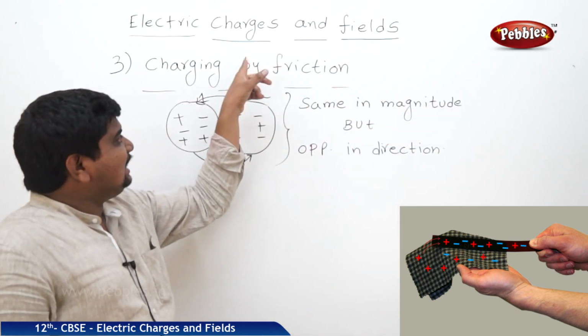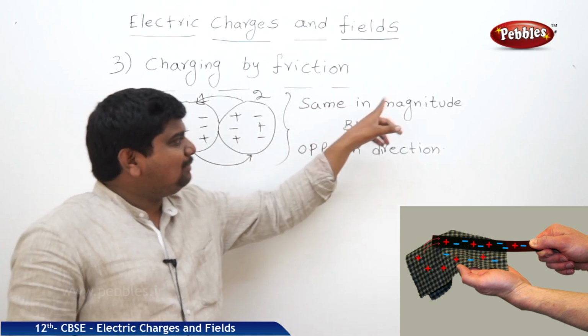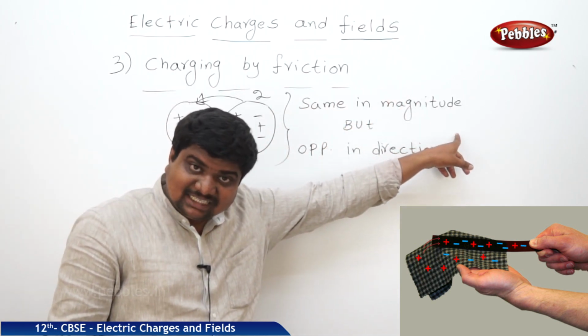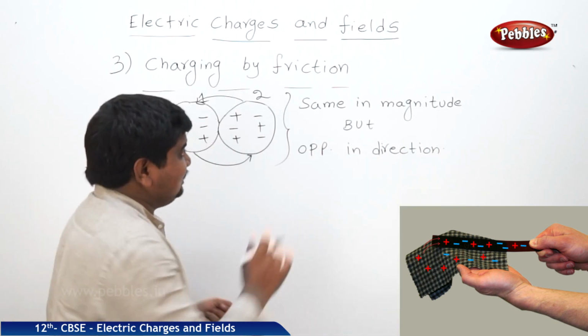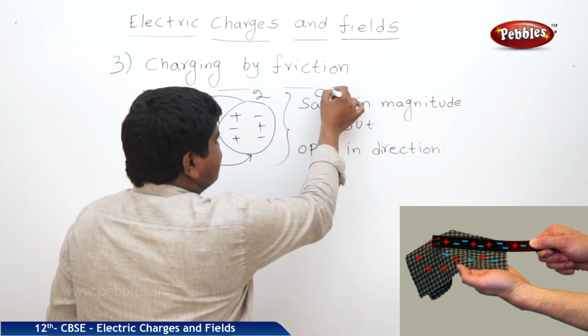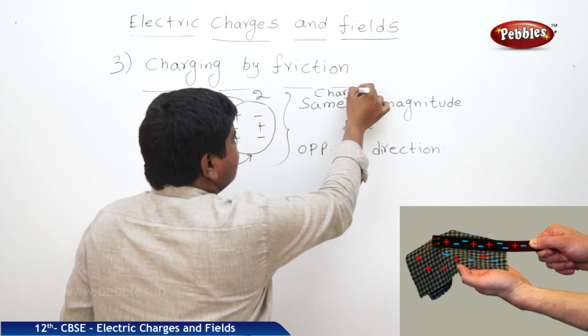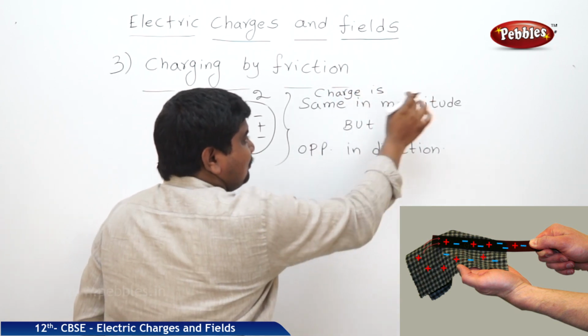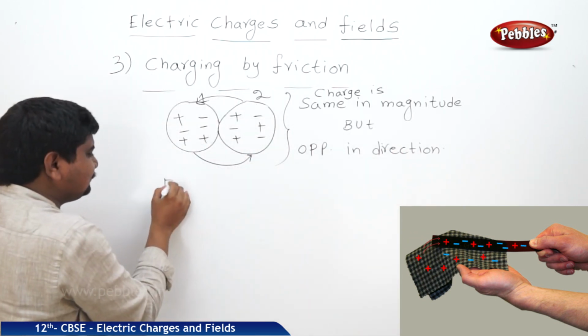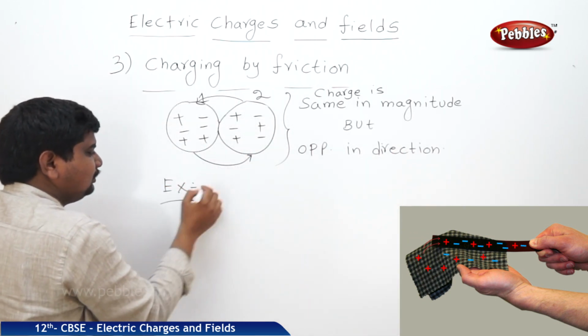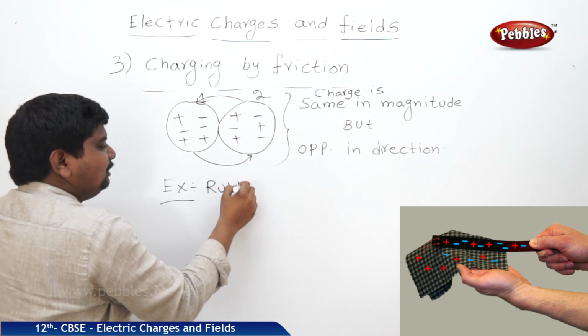That's why in case of charging by friction, charge of the same magnitude will develop on each body, but the charges are opposite in direction. Means charge is the same in magnitude but opposite in direction. What are the examples? Rubbing of balloons.